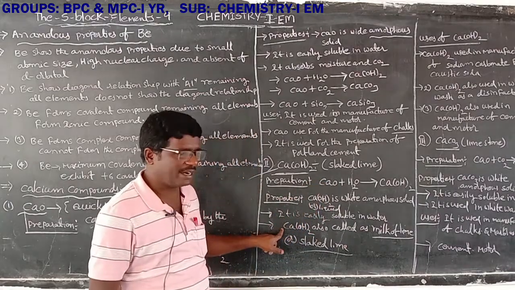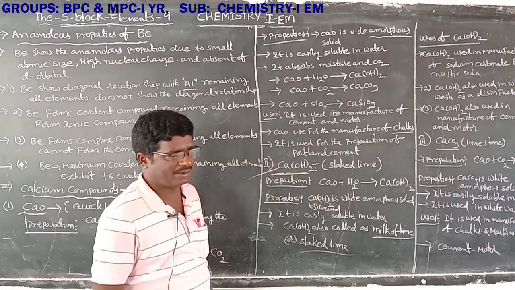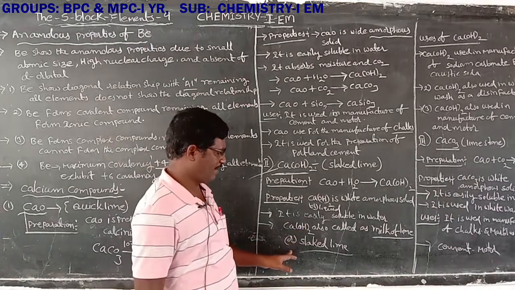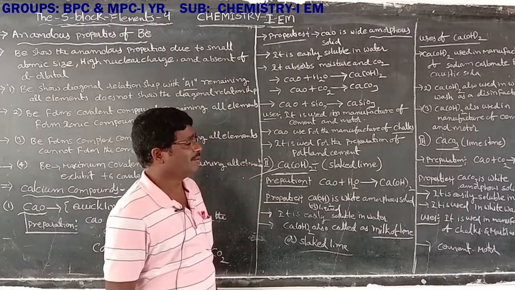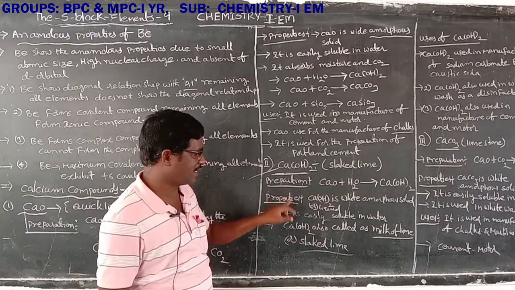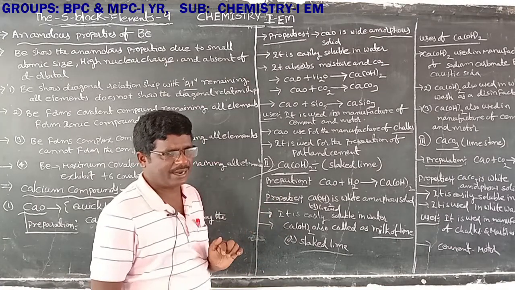Next, calcium hydroxide is also called milk of lime or slaked lime. That is the properties.